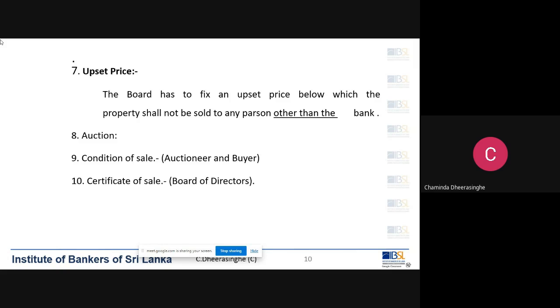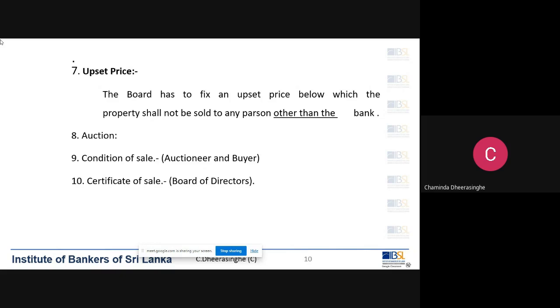Ultimately, the idea of this process, it is correct to say that we have to recover the loan and the outstanding, but again, there is an obligation on the bank to get the maximum price for the land.